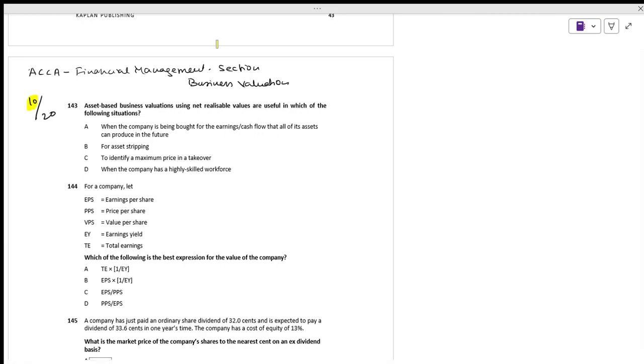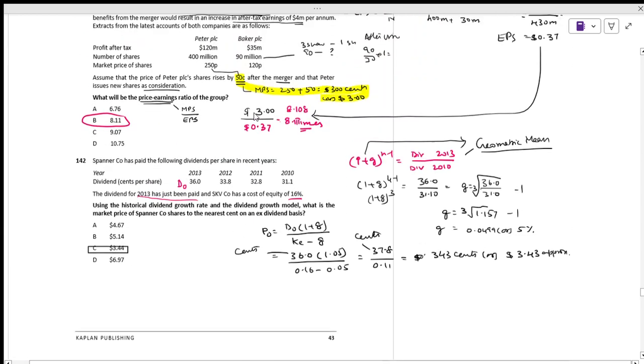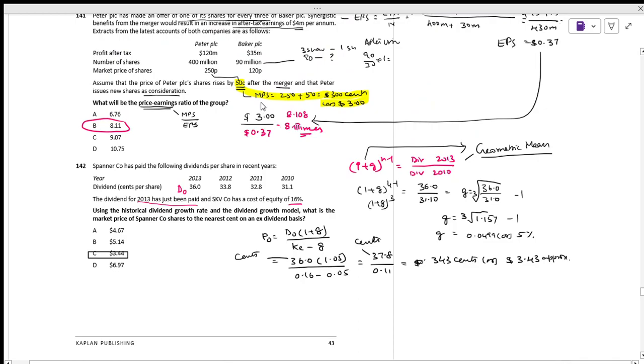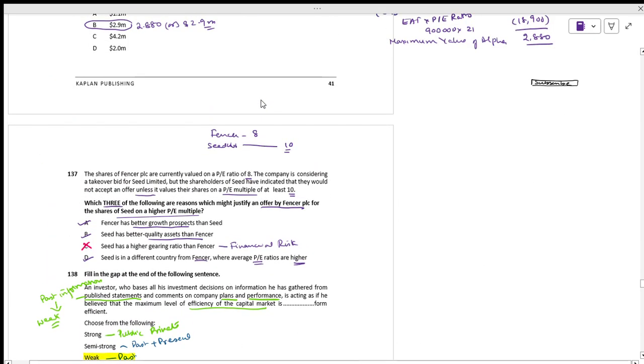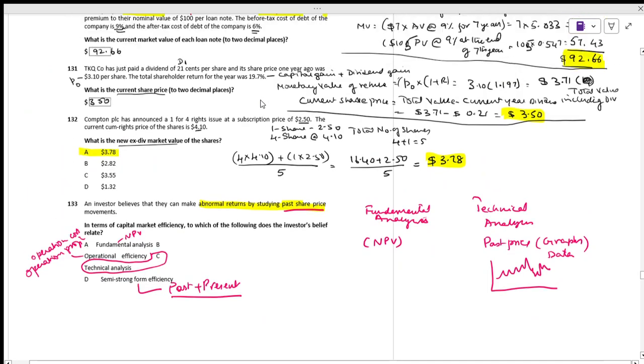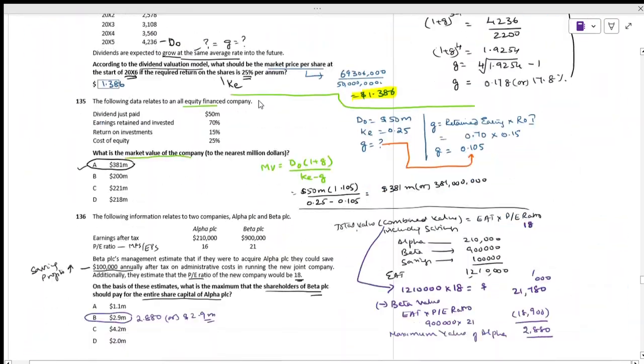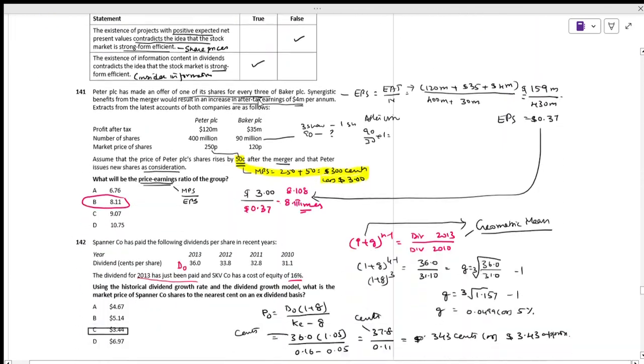Last class we covered till page 142. This continues the things we started with business valuation. Section A, we'll continue and complete today.